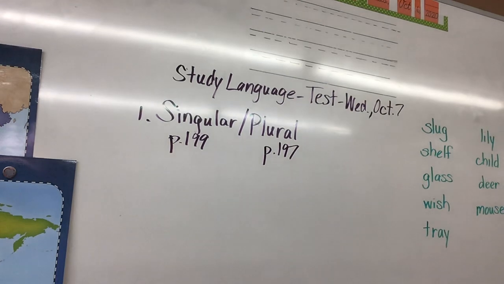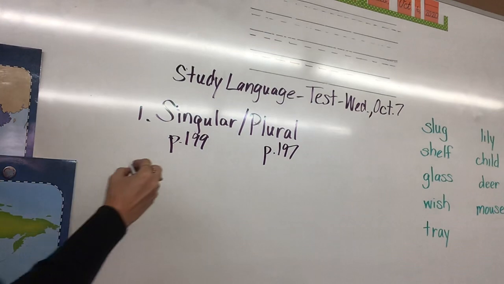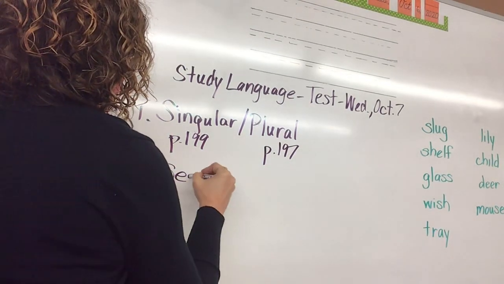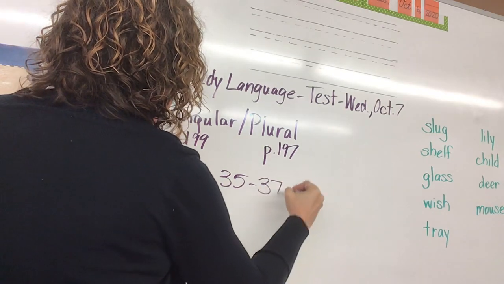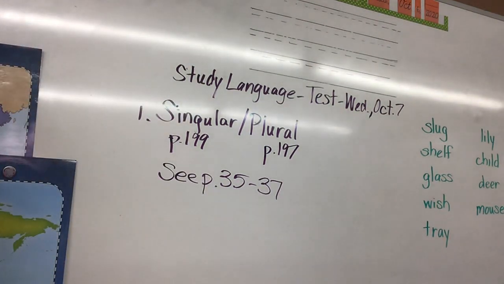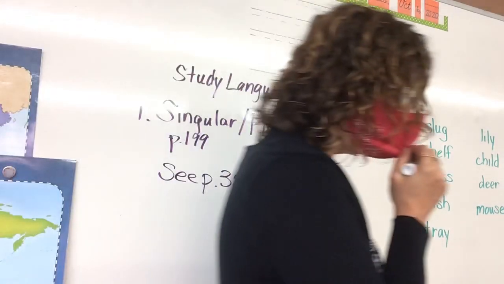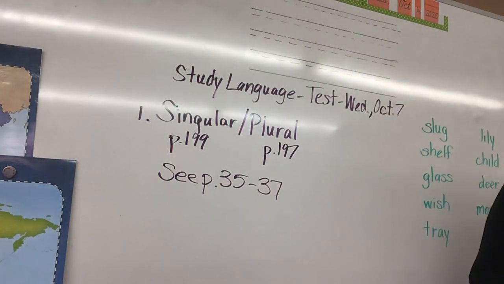Alright, and then you also have these pages that you've been putting stars by, where you were practicing making words singular and plural. So also see pages 35 to 37. By the way, do not do page 38. That's for after the test. You're going to take it home to help you study, but do not do page 38.